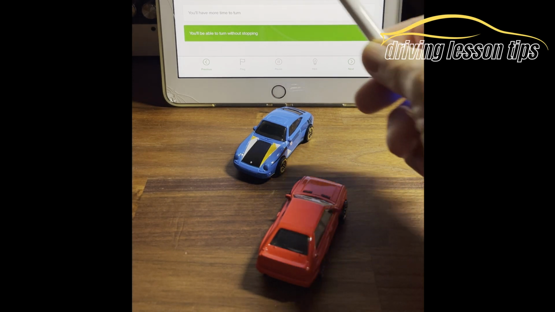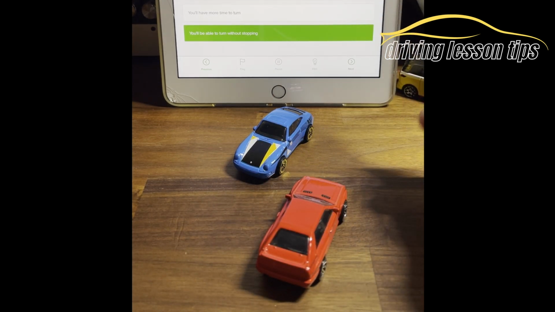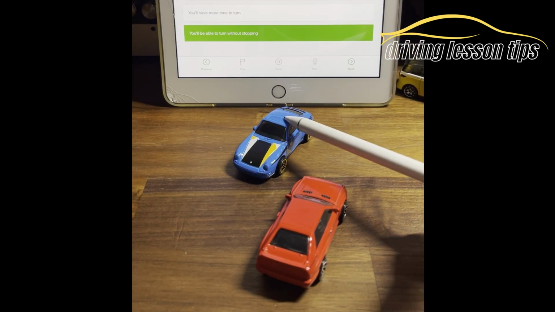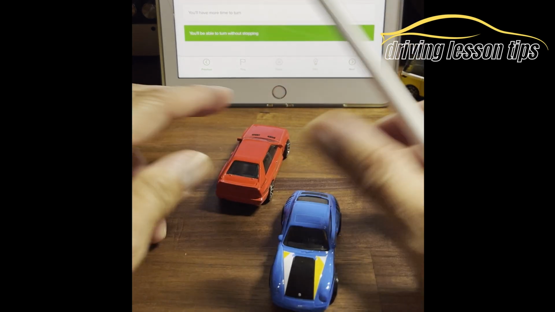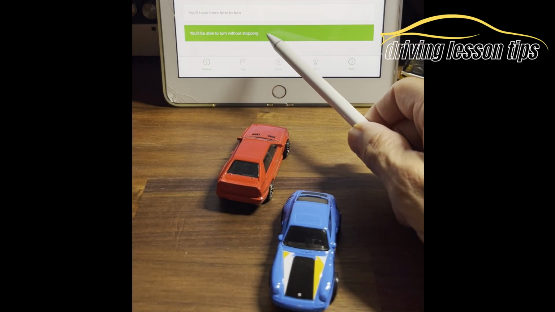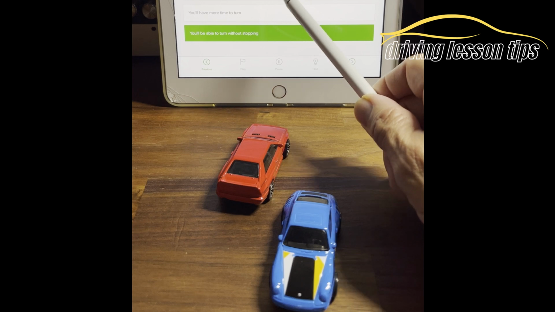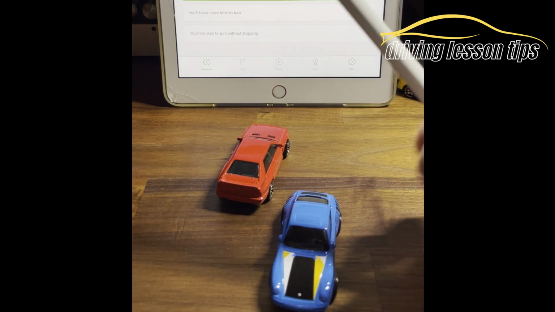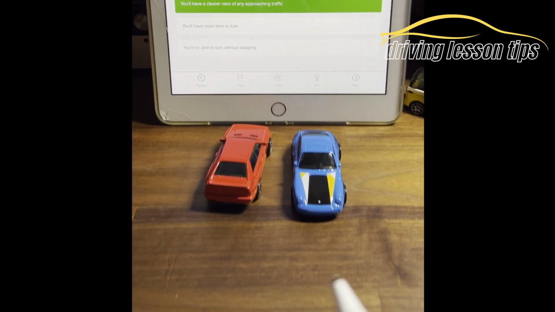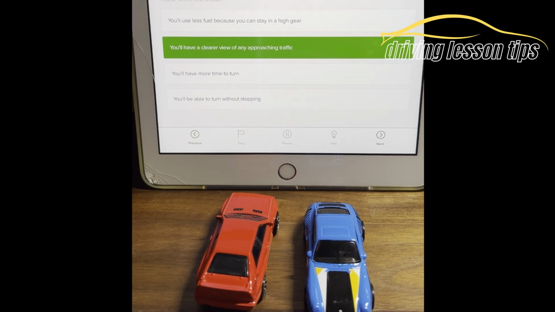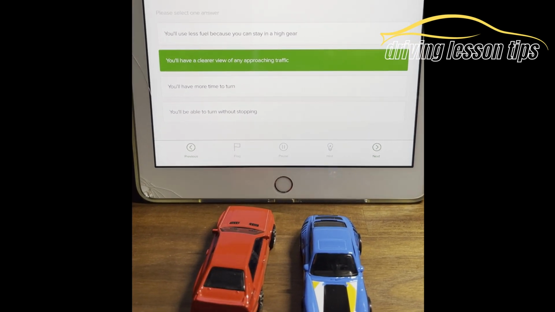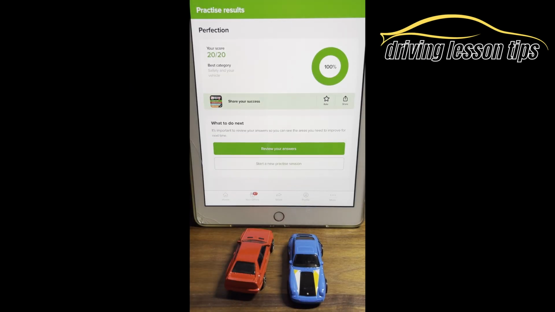So the question here is, what's the advantage of turning behind the oncoming vehicle? This is the oncoming vehicle. You've got a clearer view. So yeah, you'll be able to turn. Oh, where's the answer? Is B. You'll have a clearer view of any approaching traffic. I almost got the wrong one there, didn't I? Yeah. So yes, B is the correct answer here. So there we got 20 out of 20. We've got all 20 questions correct.